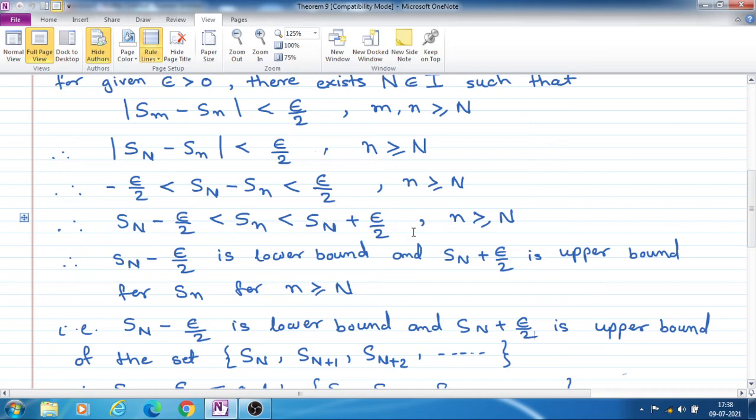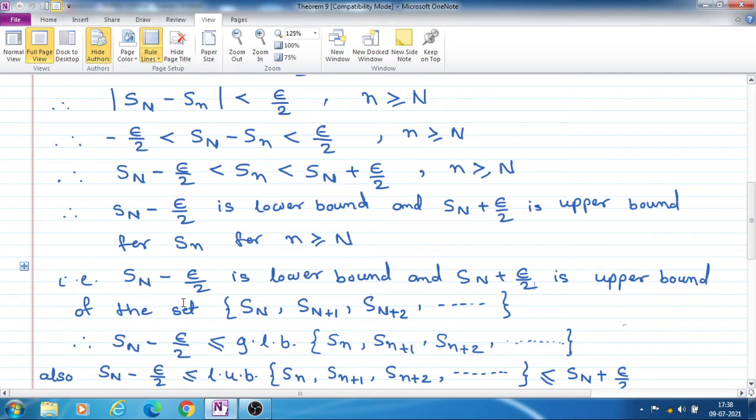Therefore for all n greater than or equal to capital N, means for the terms starting from S_N, S_N plus 1, S_N plus 2, for these terms, S_N plus epsilon by 2 is an upper bound, and S_N minus epsilon by 2 is a lower bound.